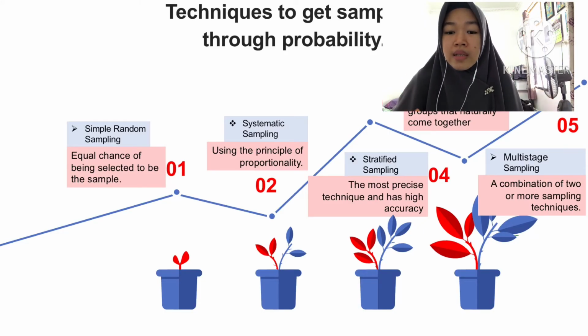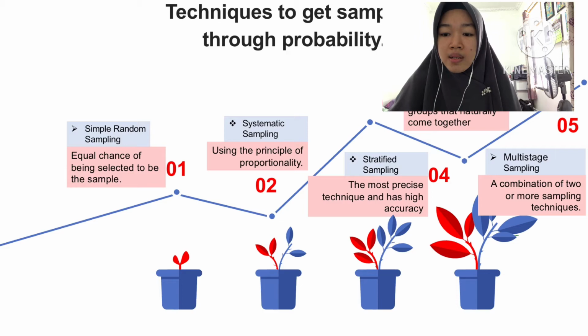The first is simple random sampling. It gives an equal chance of being selected as the sample. The second one is systematic sampling, which uses the principle of proportionality. The third is cluster sampling, which selects samples in groups that naturally come together. The fourth is stratified sampling, the most precise technique with high accuracy. And the fifth, the last, is multi-stage sampling, a combination of two or more sampling techniques.